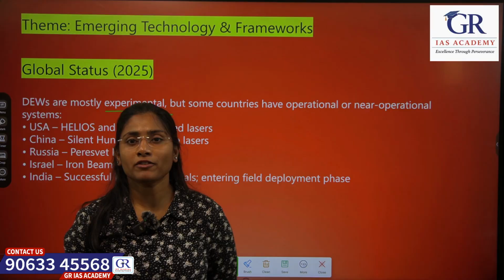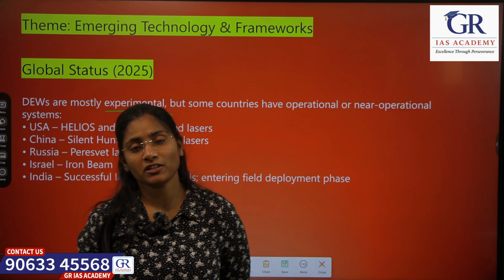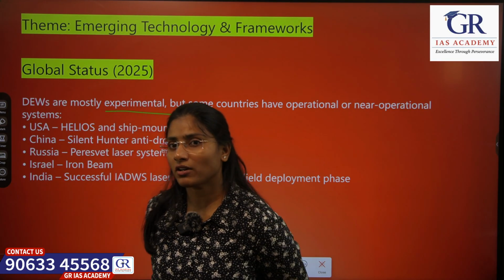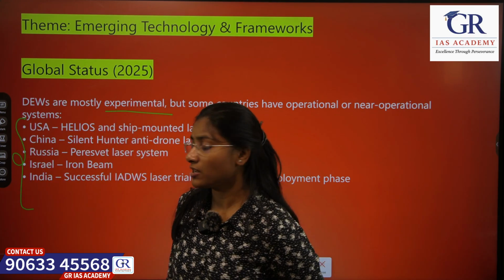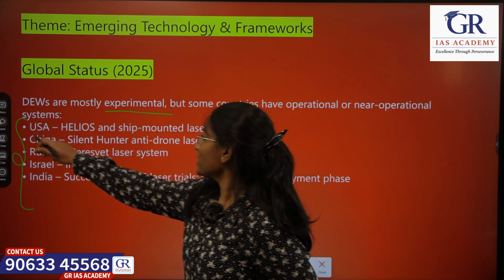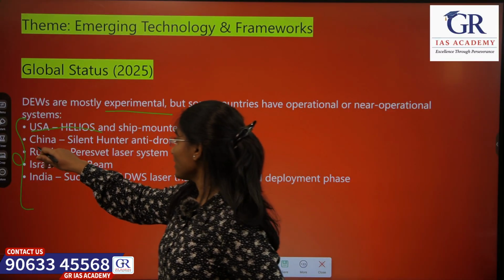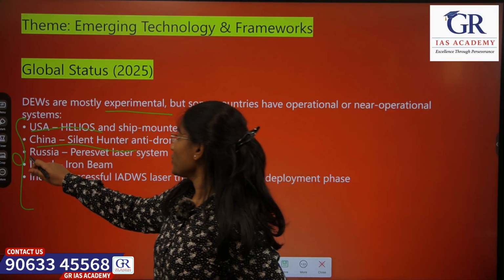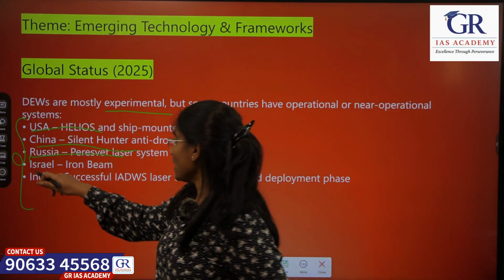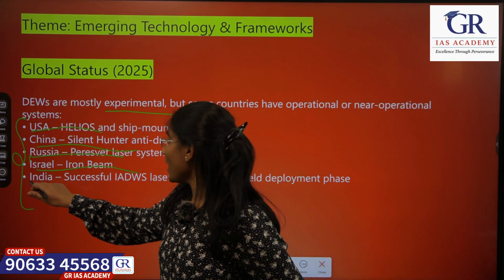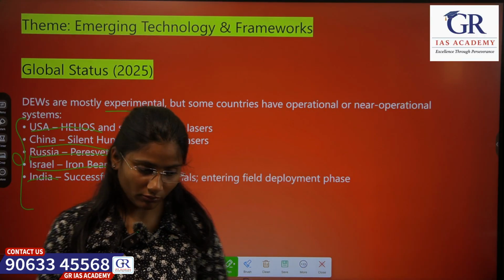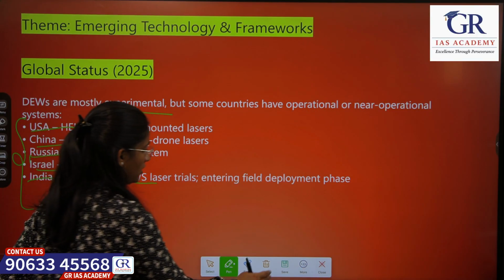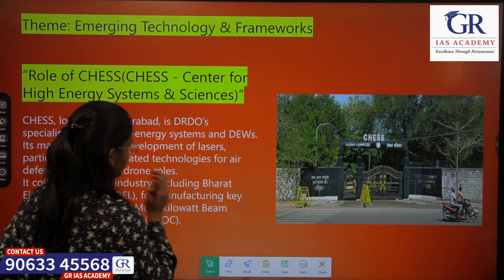They are operational in a few countries and nearly operational in a few others. If you notice, a few countries already have operational DEWs: the USA has Helios, China has Silent Hunter, Russia has Peresvet, Israel has Iron Beam, and India has completed successful IADWS trials. So let's move to the next slide.